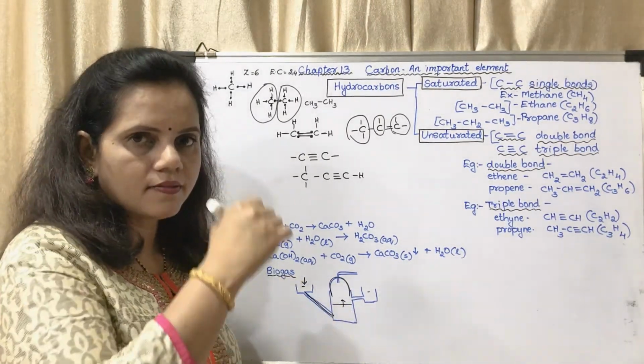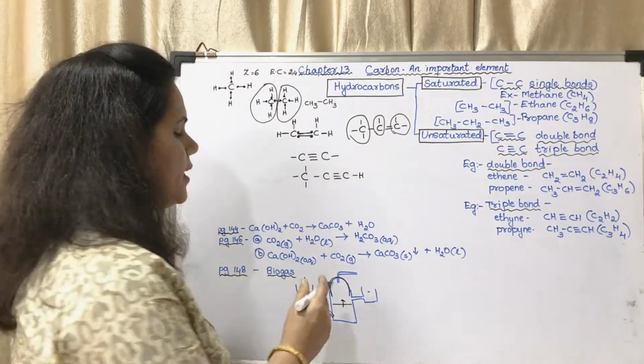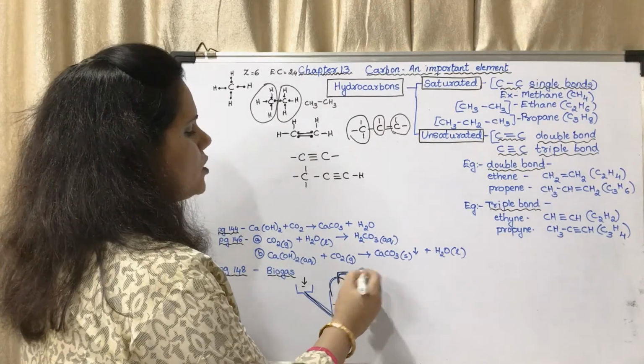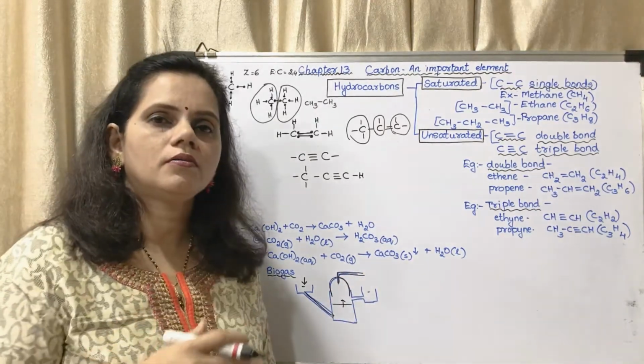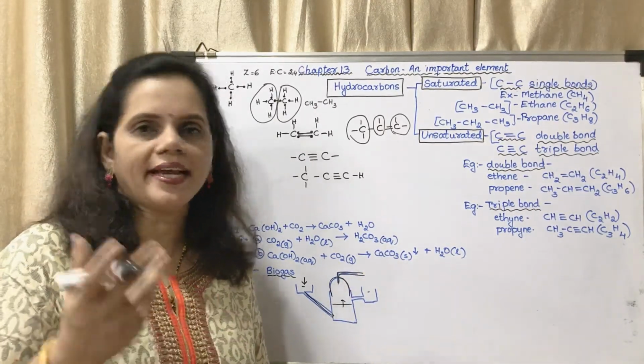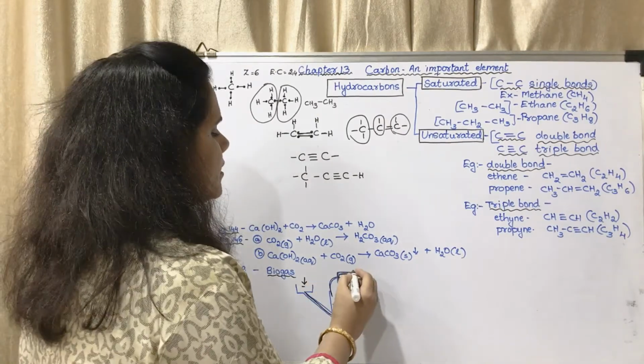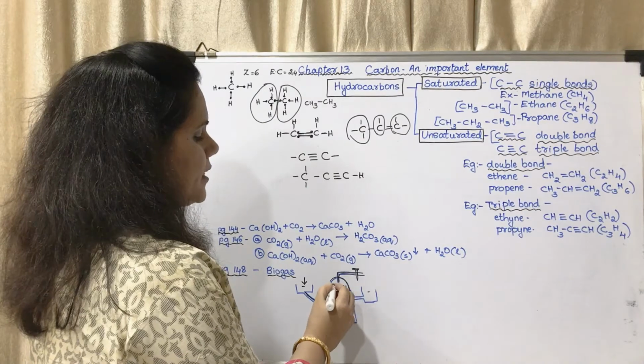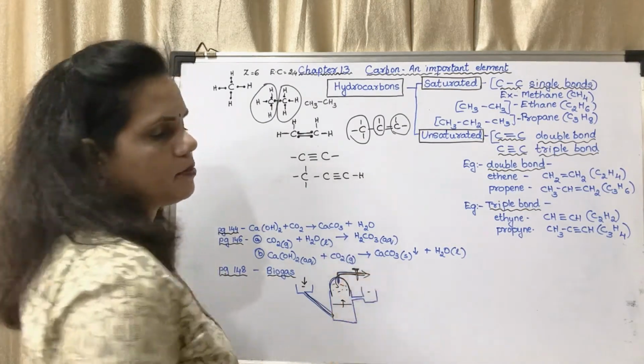It is a covering. There is a connection here. This is a pipeline which is connected for cooking purposes also, lighting purposes also. There is a knob. When you open this knob, the gas which is collected here could be removed.